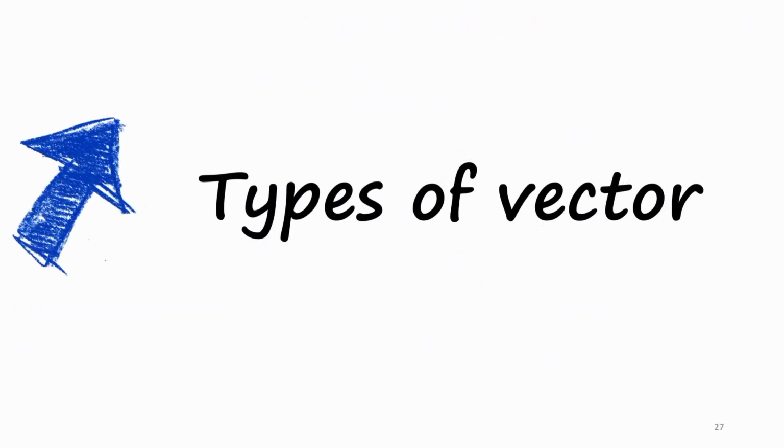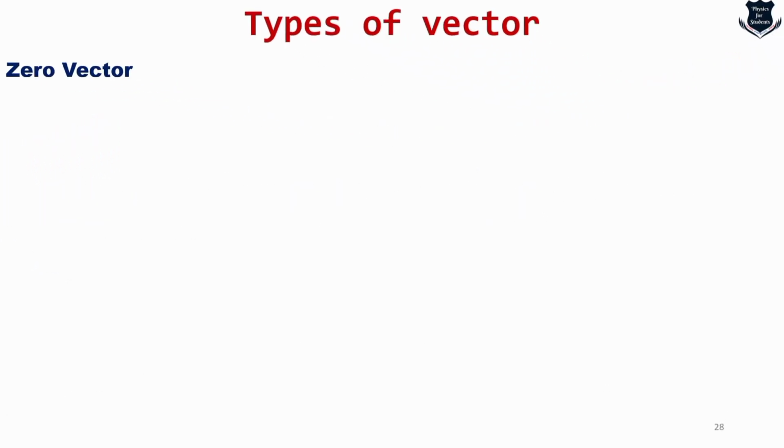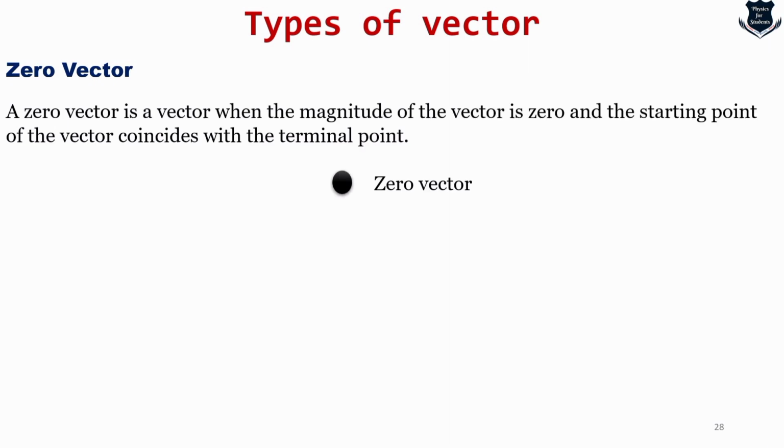Okay. So now let us understand the different types of vector. There are multiple types of vector, and each of them has a very important significance in our understanding of physics and mathematics. The first one is called a zero vector. Nothing much to tell. When the magnitude of a vector is 0, the starting point of the vector coincides with its end. So just a point is called a zero vector.